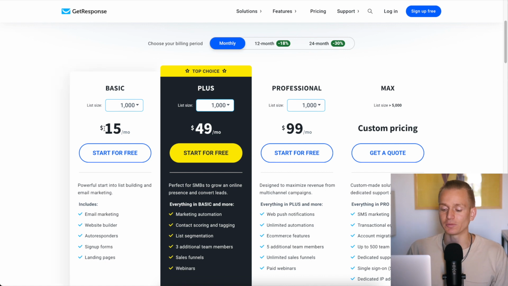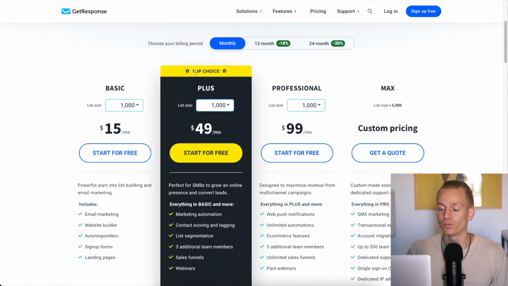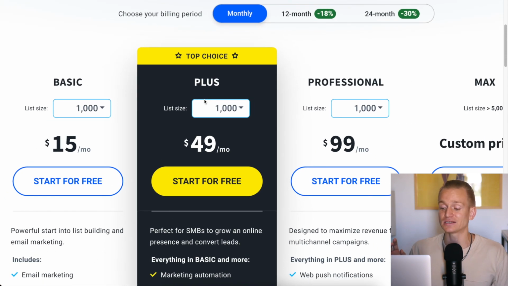And that's why it's so much cheaper. That's why it's only $15 a month, which is super cheap. But honestly, for most people, what I would advise is you will need to go with the Plus plan, and the Plus plan is $50 a month. So that is a lot more expensive than MailerLite, but again, you are getting all of those additional features that can add up to a lot more revenue for you.